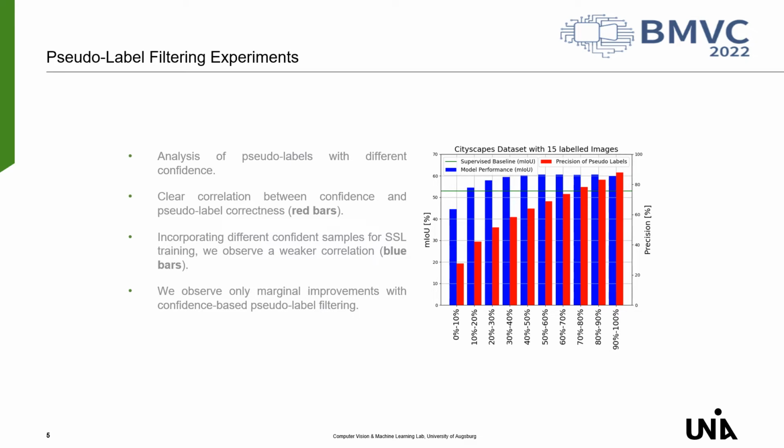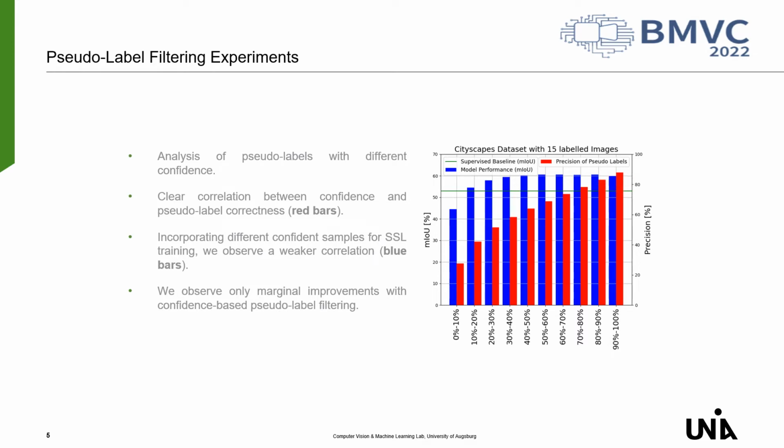Using the worst 10 to 20% of pseudo-labels additionally in the training already improves the performance here. And even more interesting, we can observe that the worst 30 to 40% have an almost equal effect in performance boost as the top 10% confidence samples.